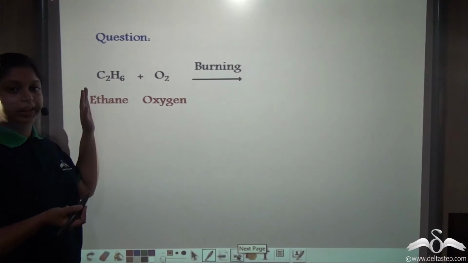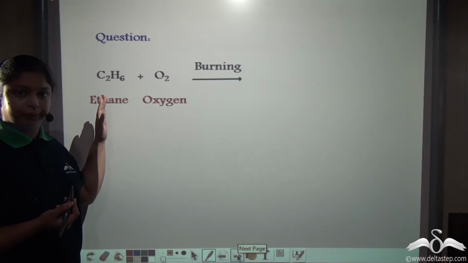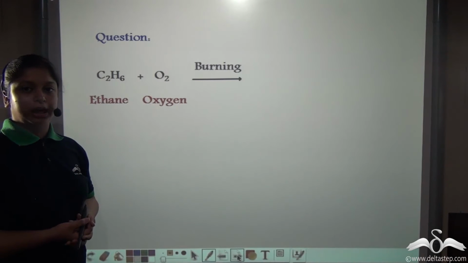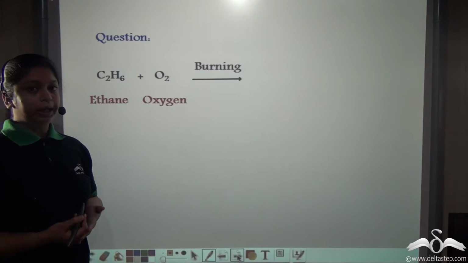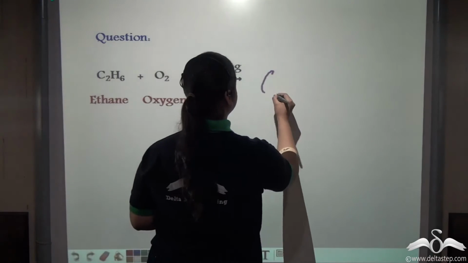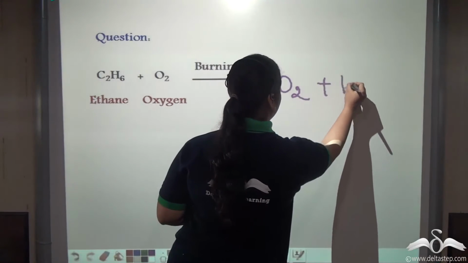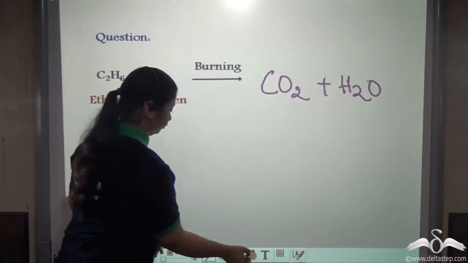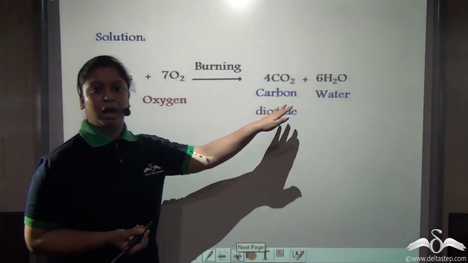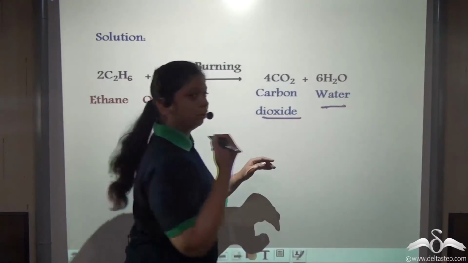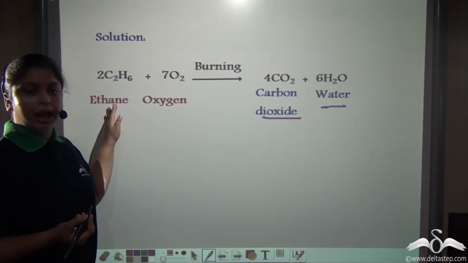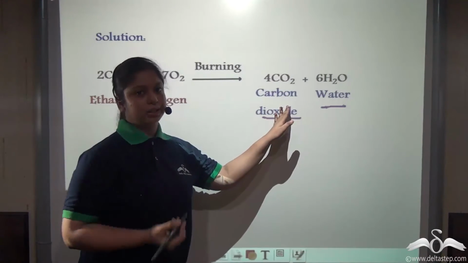Okay, so here we have ethane, which is again another hydrocarbon. So tell me, what if we heat ethane in the presence of oxygen? What will be the products formed? Well, you know, all hydrocarbons upon heating produce carbon dioxide and water. So see, ethane in the presence of oxygen burns to give carbon dioxide and water. Here you see we have balanced the equation so that the number of reactants and the number of products are same on both the sides.